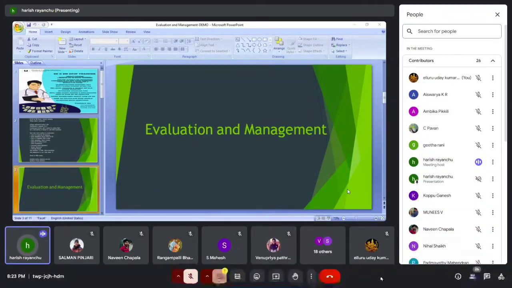In physical exam, we have 12 systems, so we can call it 12 elements. Whatever systems the physician needs, sometimes they will evaluate 12 systems, sometimes 5 systems, sometimes 10 systems. That is based upon patient condition and physician needs, and it is done purely by the physician only, guys. So this is the process of evaluation. When the physician evaluates the patient in a specific manner, after evaluation, he finalizes the diagnosis. So this is nothing but evaluation.